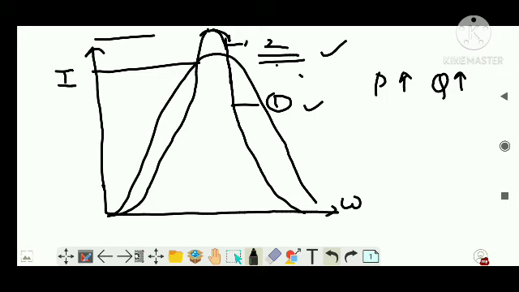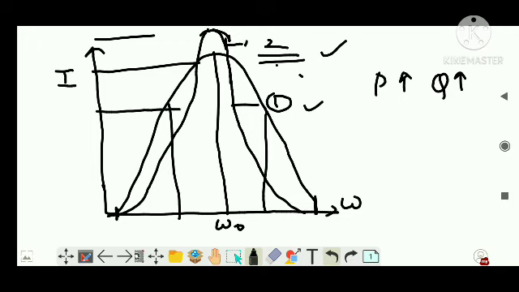So current can be seen when I see this diagram, this is our omega naught. Let's say these two values. For this, I am going to take I by root 2 or IRMS by root 2, right? For corresponding to these 2 points, that is for omega 1 and omega 2.